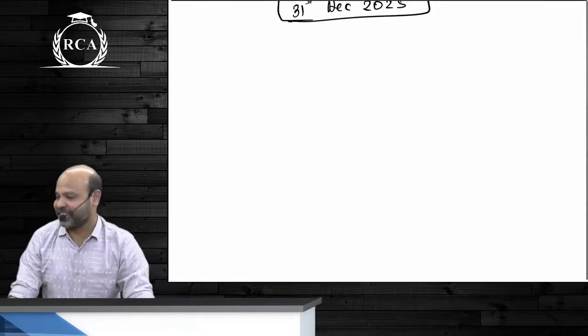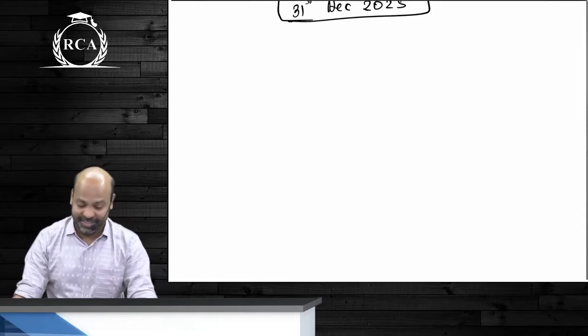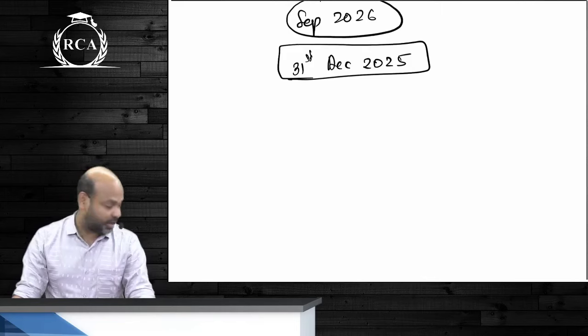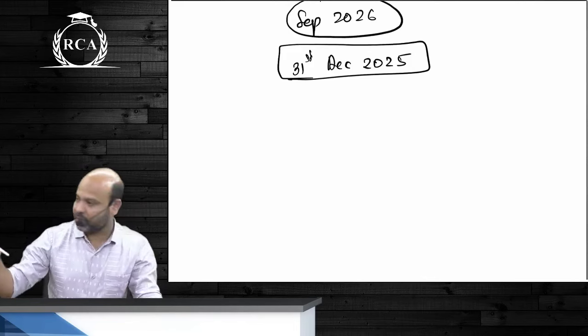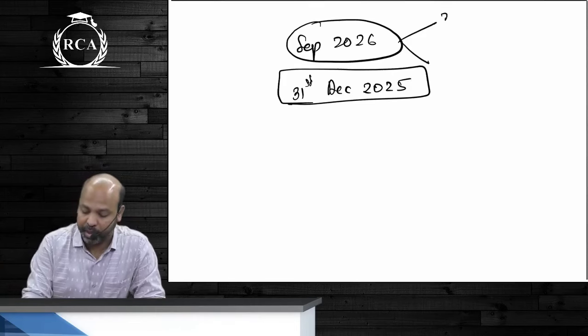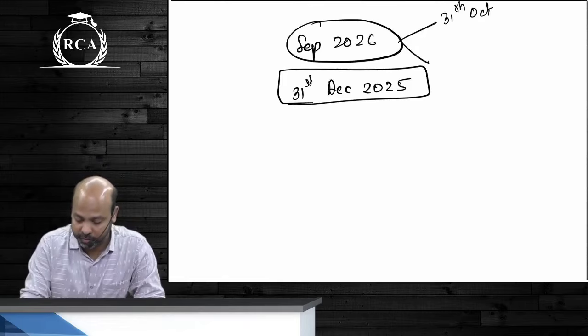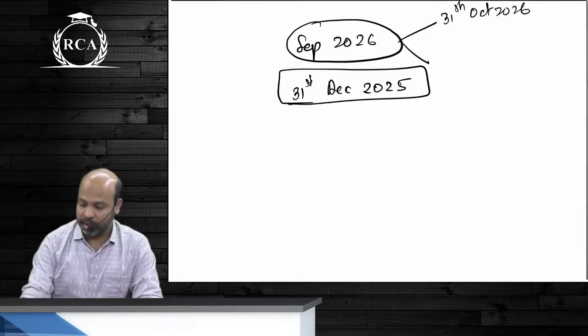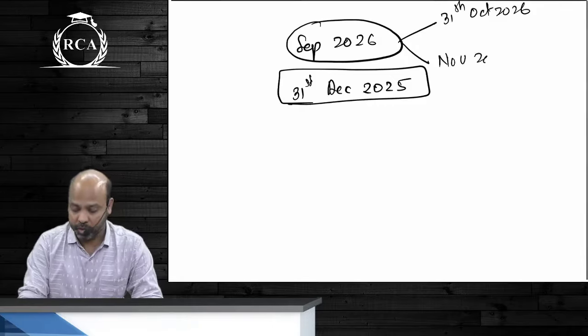Alright guys, anyways, we'll talk about those numericals later. In case the exams are conducted in September 2026, the results can either come prior to 31st October 2026 or in the month of November. How is that important to you?